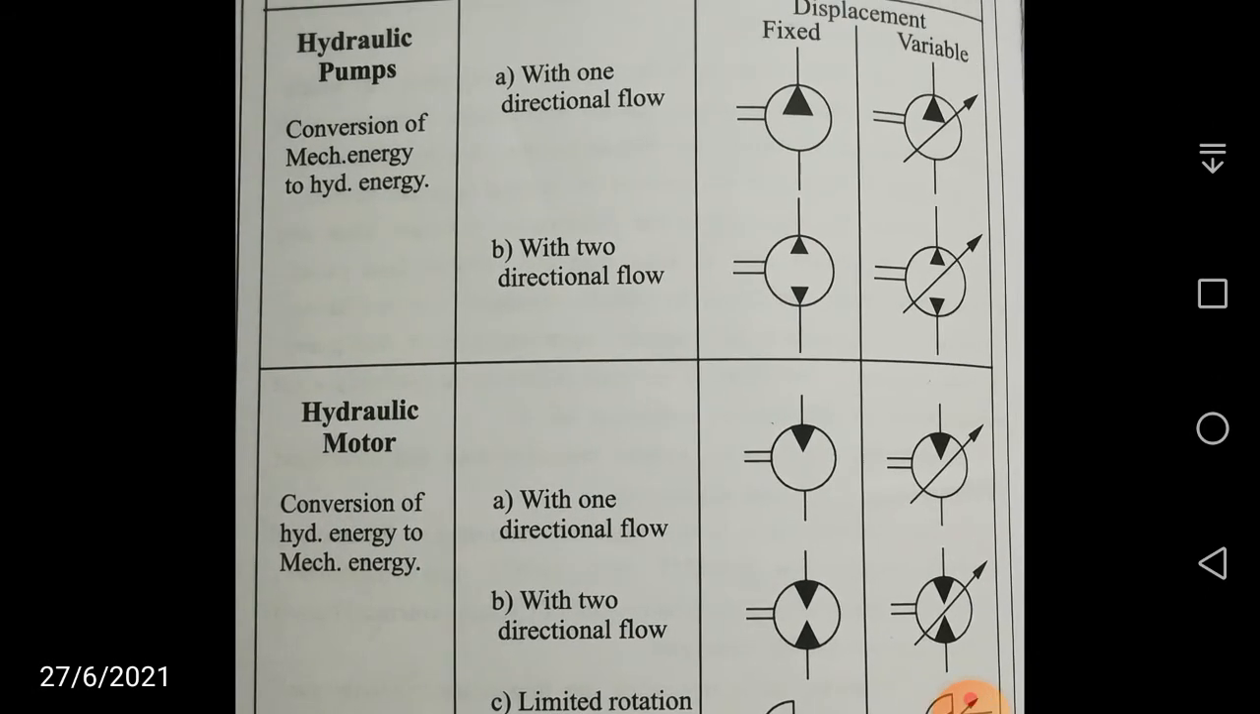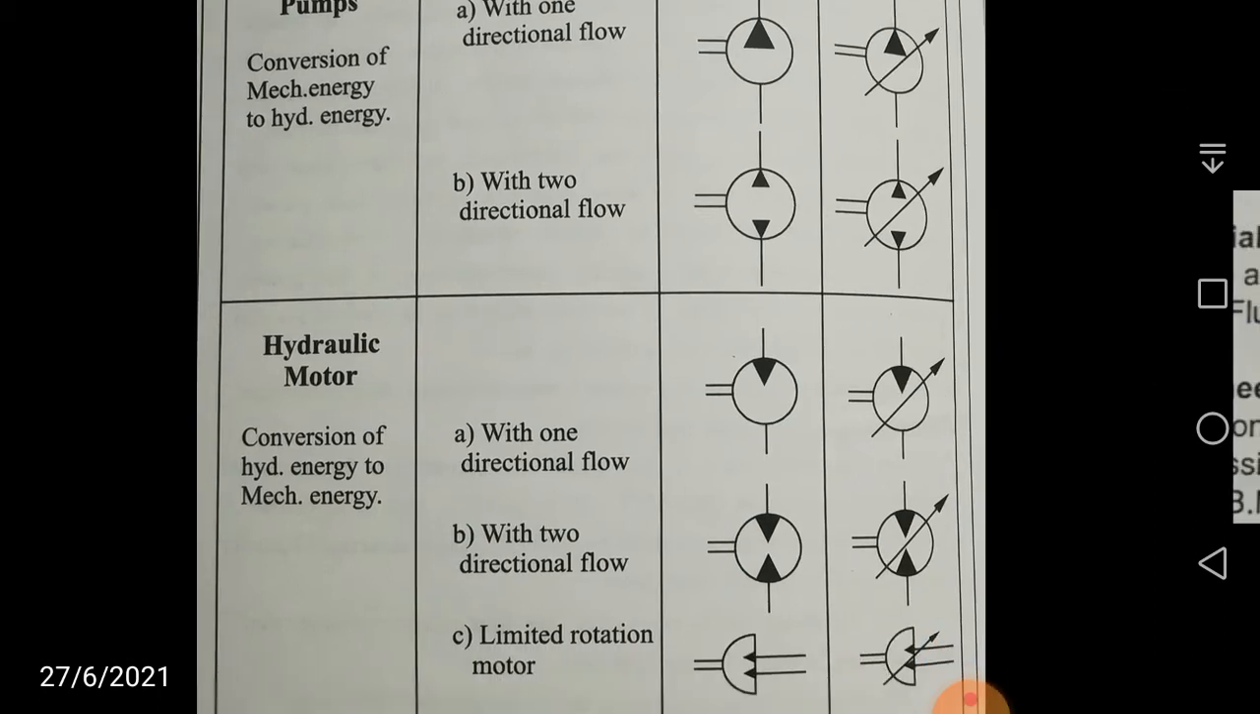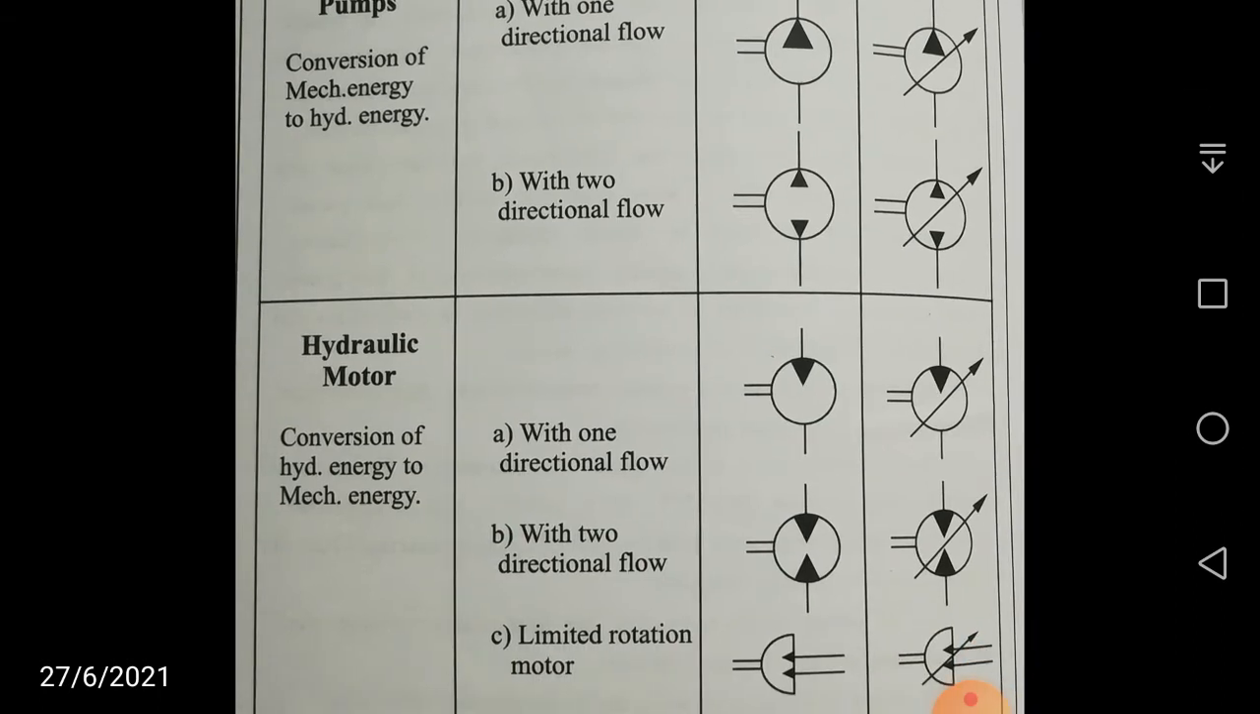Then simply reverse the darkened triangle, that is pointing inwards. That means you are supplying the hydraulic energy, which is going to be converted into mechanical power. That is the rotation of the shaft, shown by the two horizontal lines on the left hand side. Of course, all this is in your circle. If it is variable, same symbol, but the only thing is that there will be an inclined arrow going through the circle.